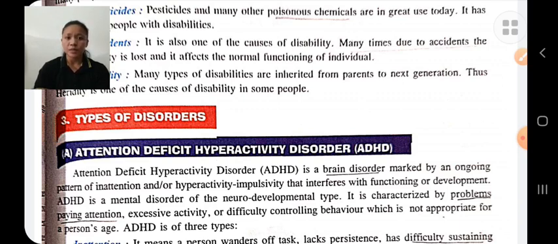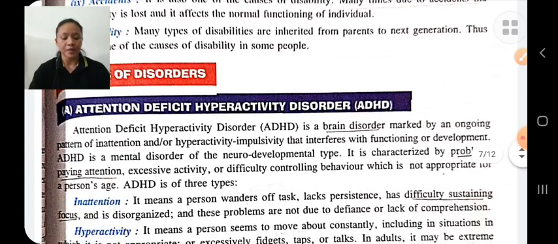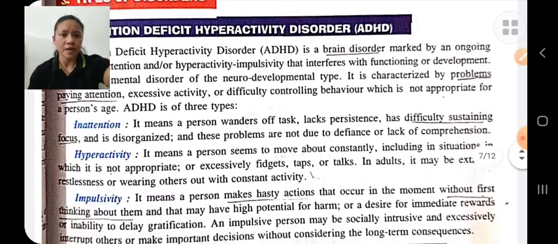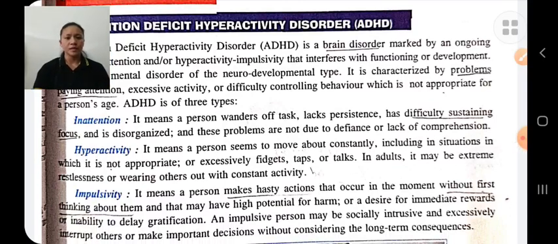In this disorder, the person is not able to pay attention. He is hyperactive and impulsive. Symptoms of attention deficit hyperactivity disorder include the person not being able to pay attention, doing excessive activity, difficulty controlling his behavior, etc. Attention deficit hyperactivity disorder is of three types: inattention, hyperactivity and impulsivity.